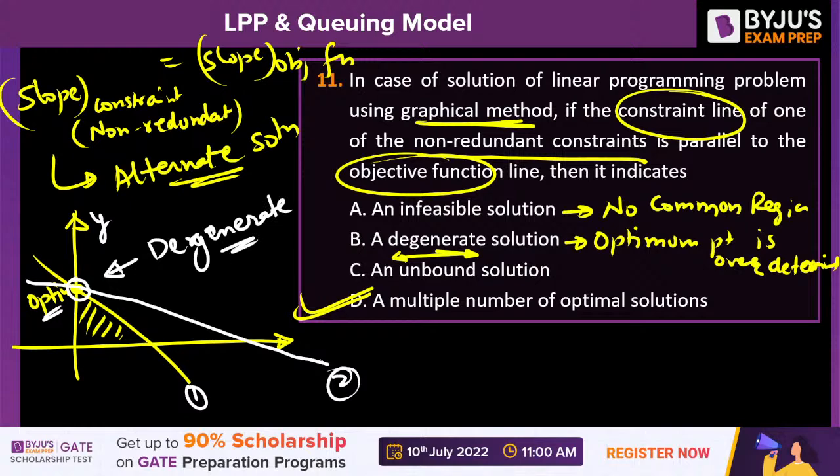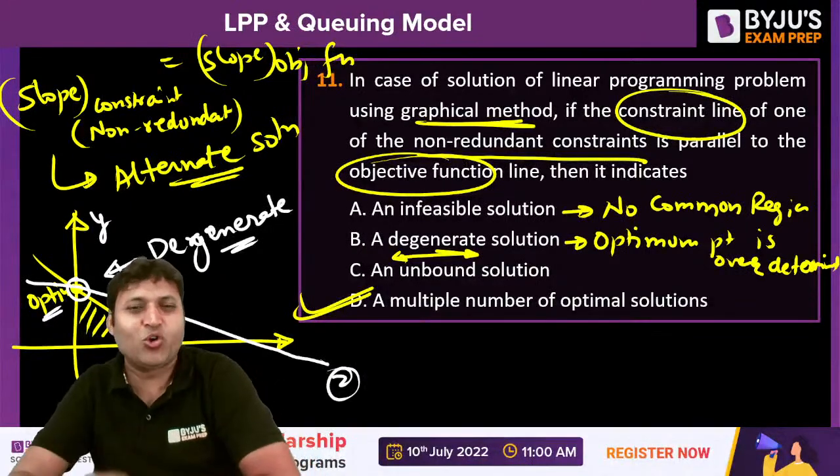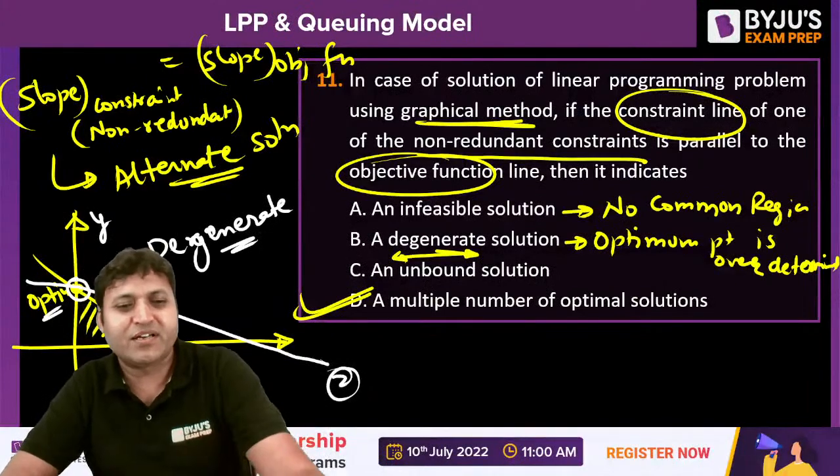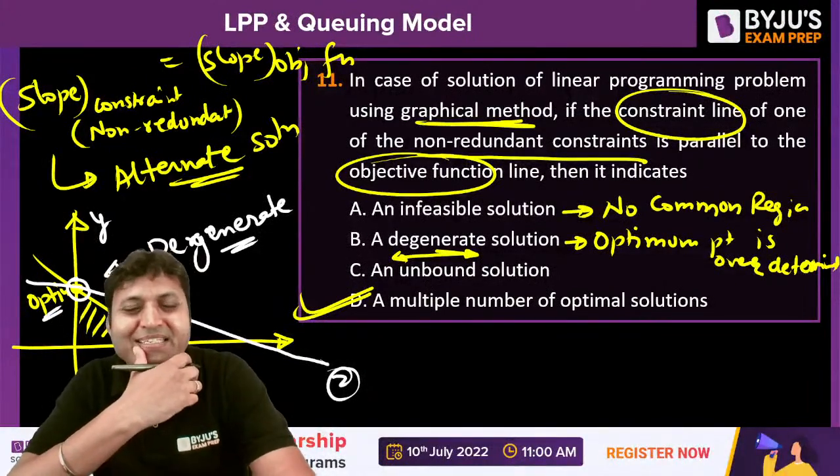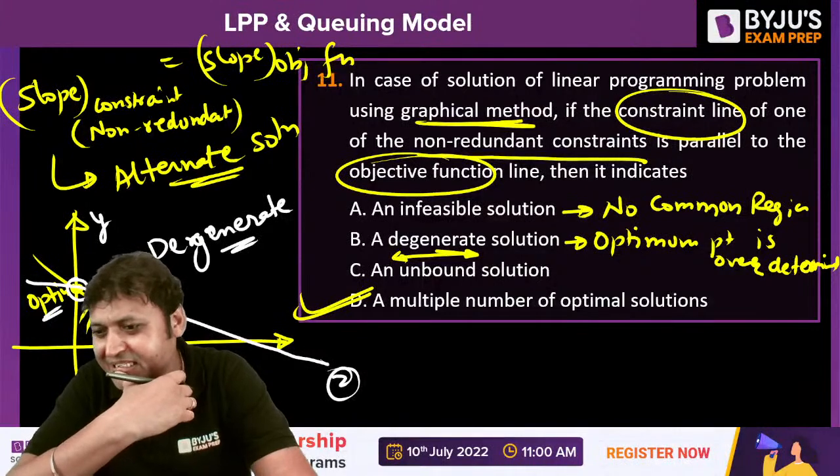We can find the optimum solution. There is no problem in getting the optimum solution, but there is a degeneration. Is this clear, Shubham?